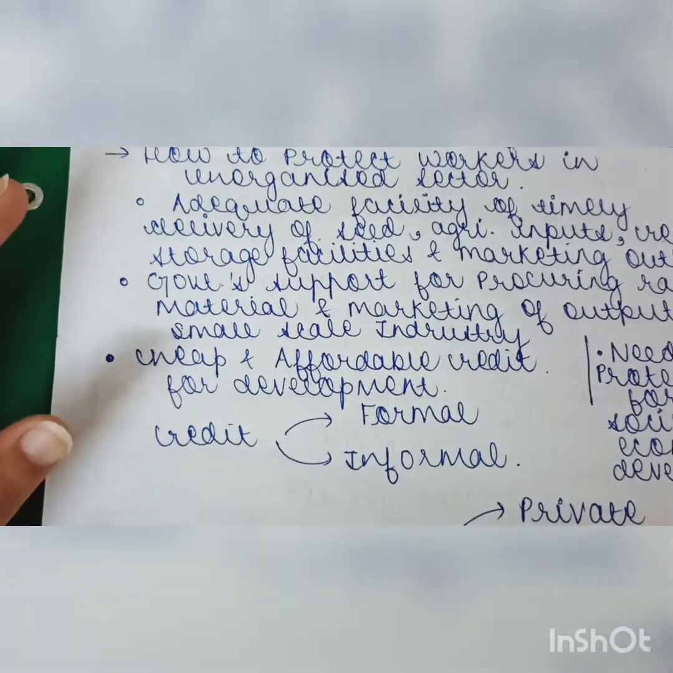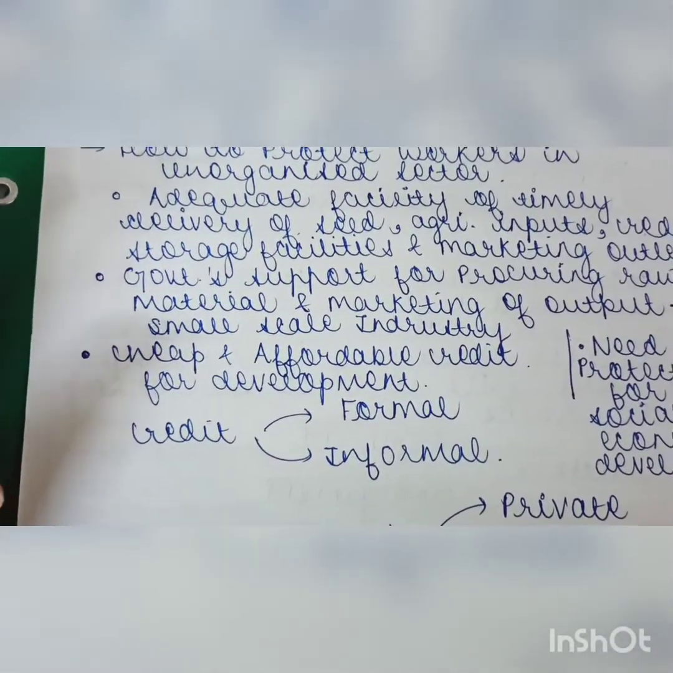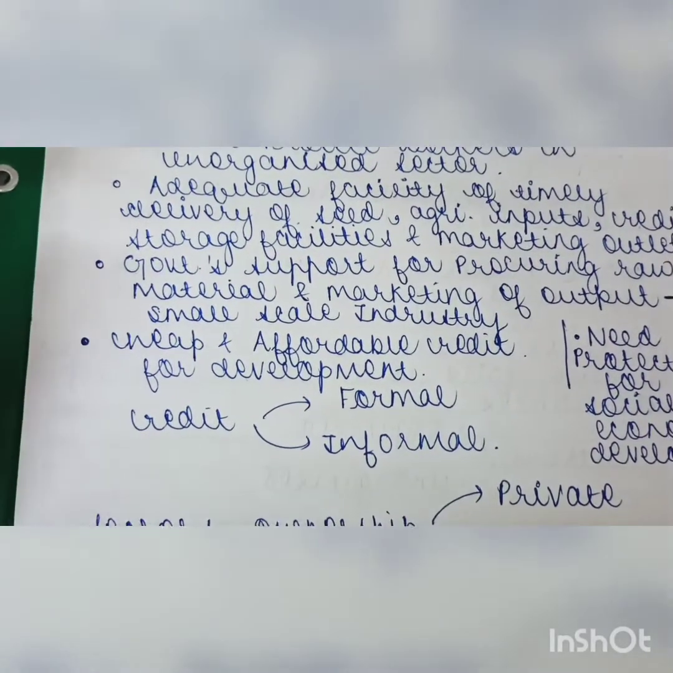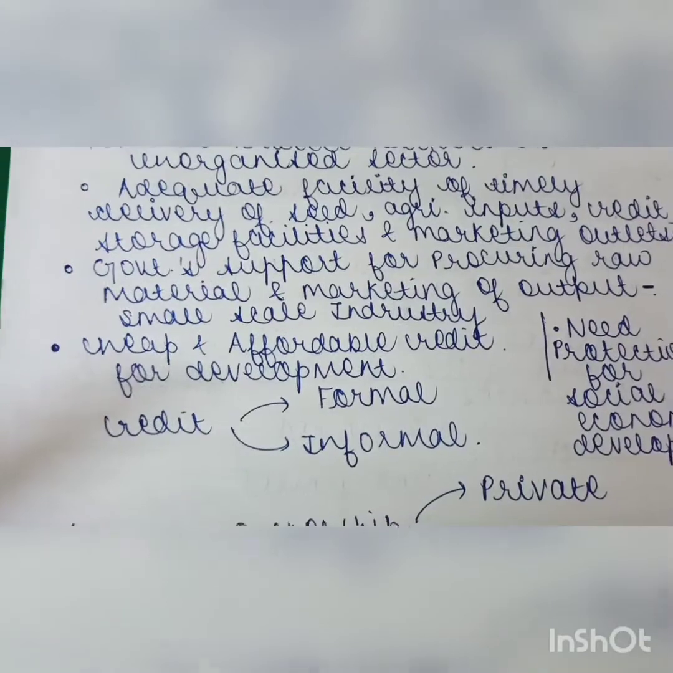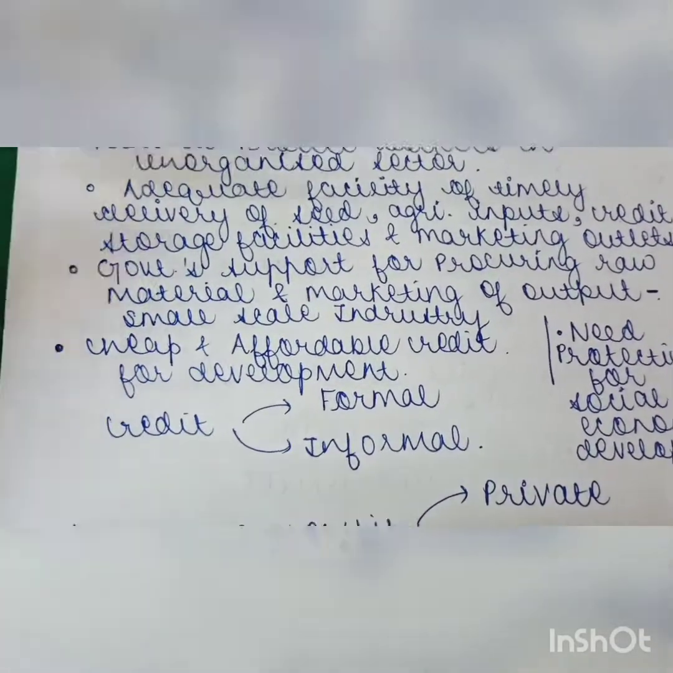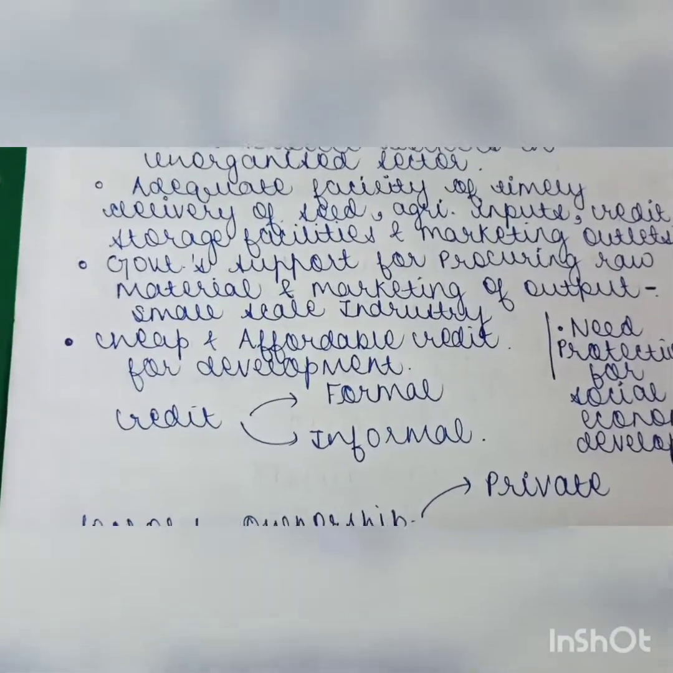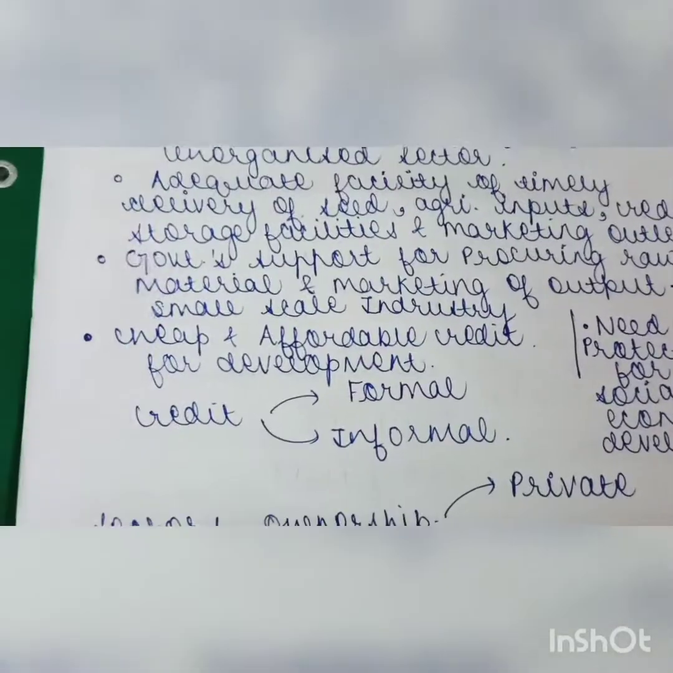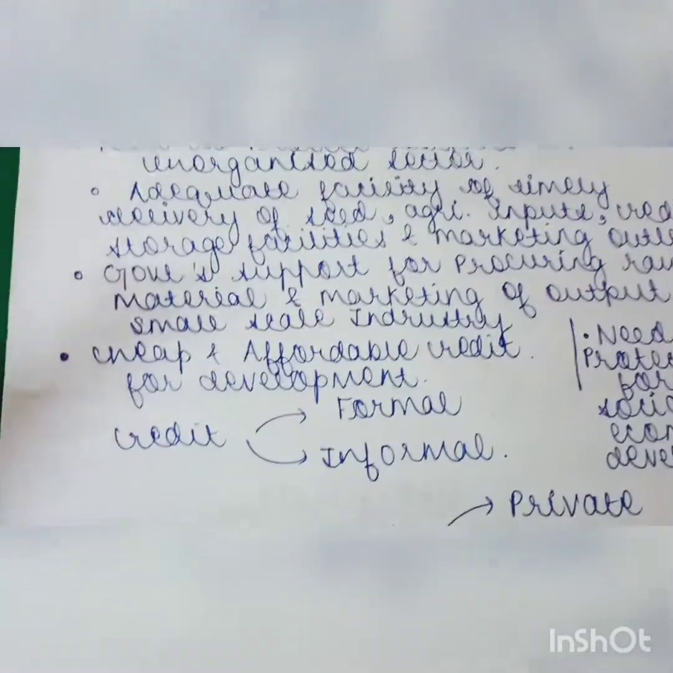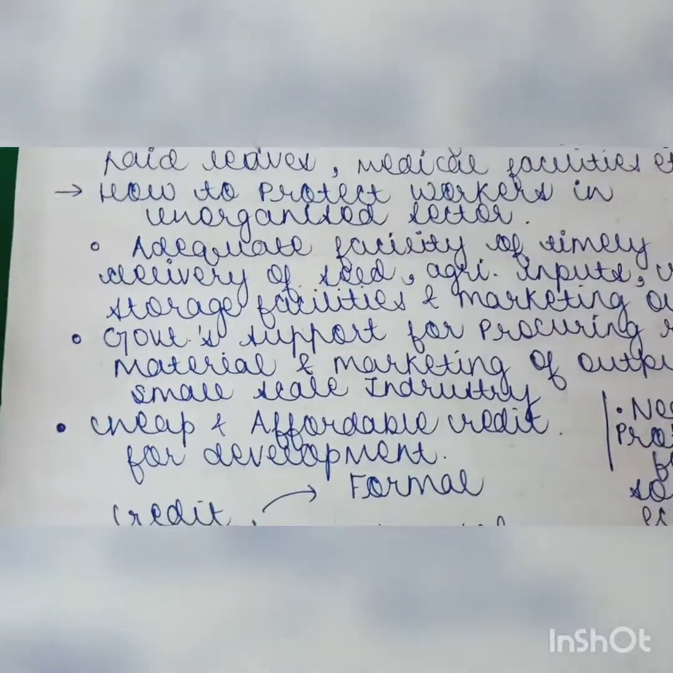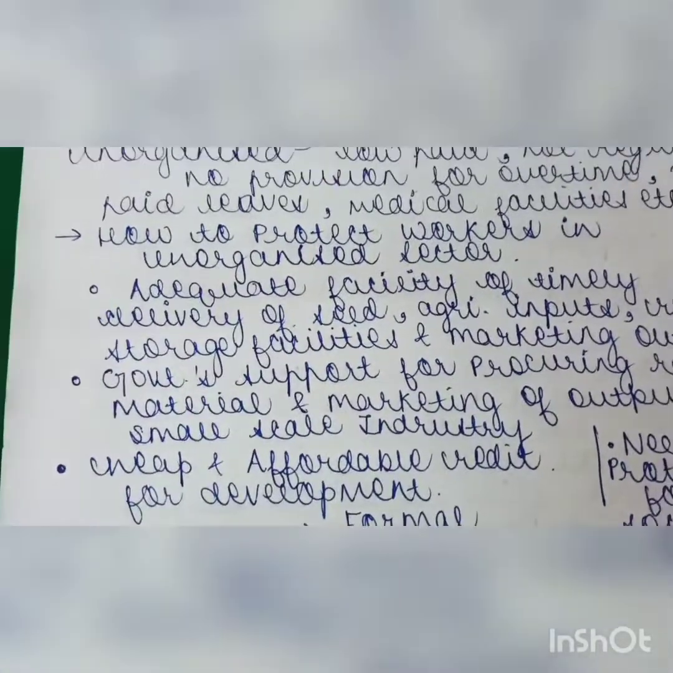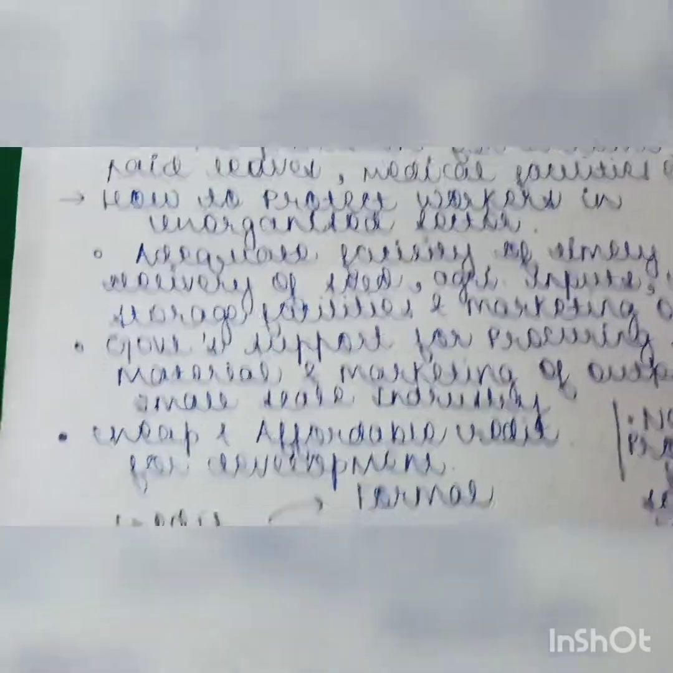Then adequate facilities like delivery of seeds, agricultural inputs, credit, storage facilities, etc. should be given to them. Government support should also be provided for them. Then cheap and affordable credit for development. This is also a very important need. So this is all for this chapter. Only this much is required.